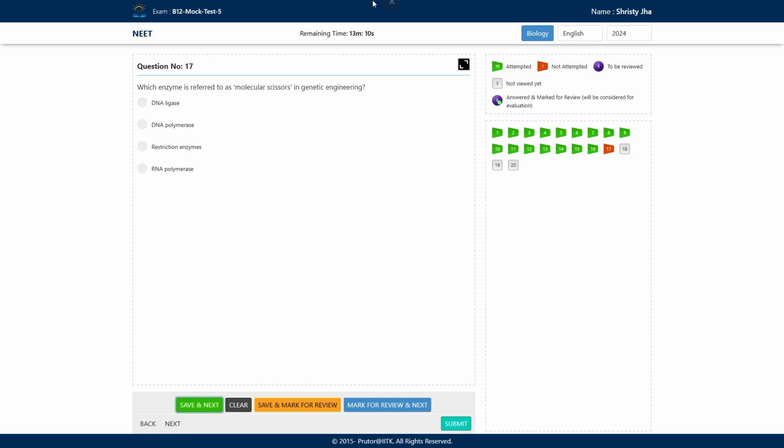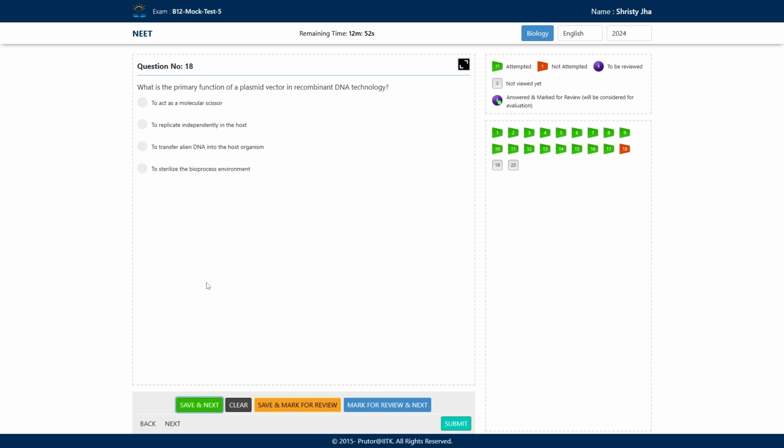at a specific position. So the answer is restriction enzyme only, whereas we know that a DNA ligase is used to ligate two DNA fragments. DNA polymerase and RNA polymerase are used in their own respective replication processes. So the answer is restriction enzyme.